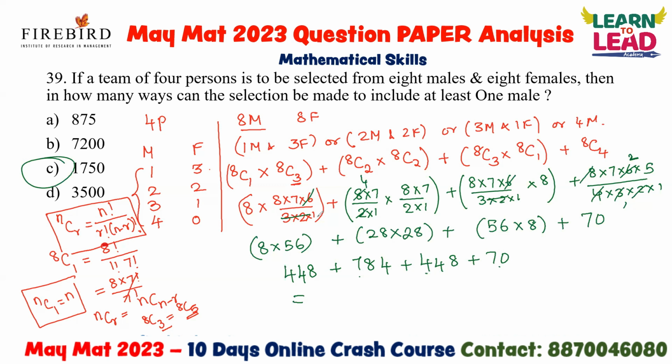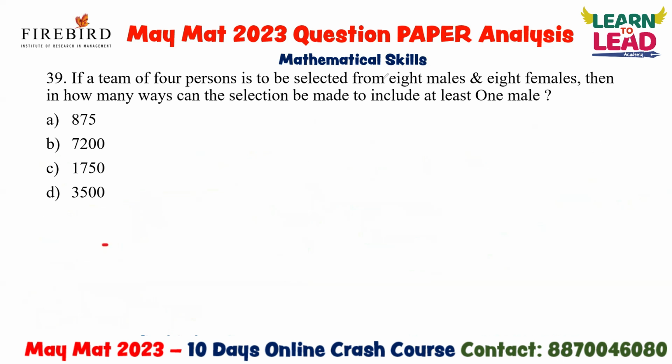This comes under the concept of selection. Selection is nothing but combination, and you should represent it as C. So you should remember the basic formula: NCR is equal to N factorial divided by R factorial into N minus R factorial, where N stands for the number of things available and R stands for the number of things to be selected. I hope you got some idea regarding how to solve the problems based on permutation and combination.